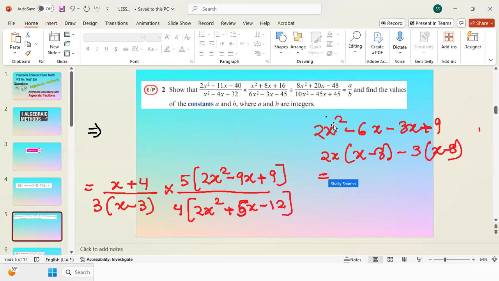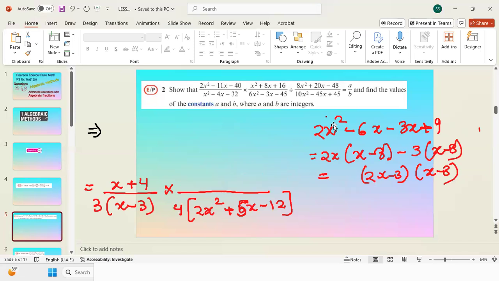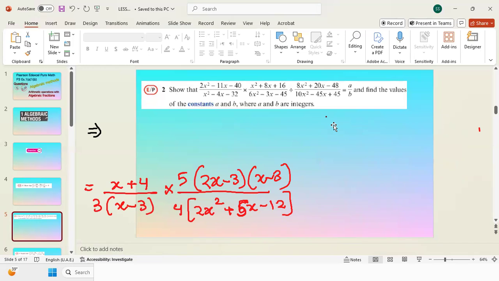So I will be getting here 2x minus 3 times x minus 3. Instead of writing this numerator as this expression, I will replace it with 2x minus 3 times x minus 3. Then we are left with the denominator. And for the denominator, I will follow the same strategy.